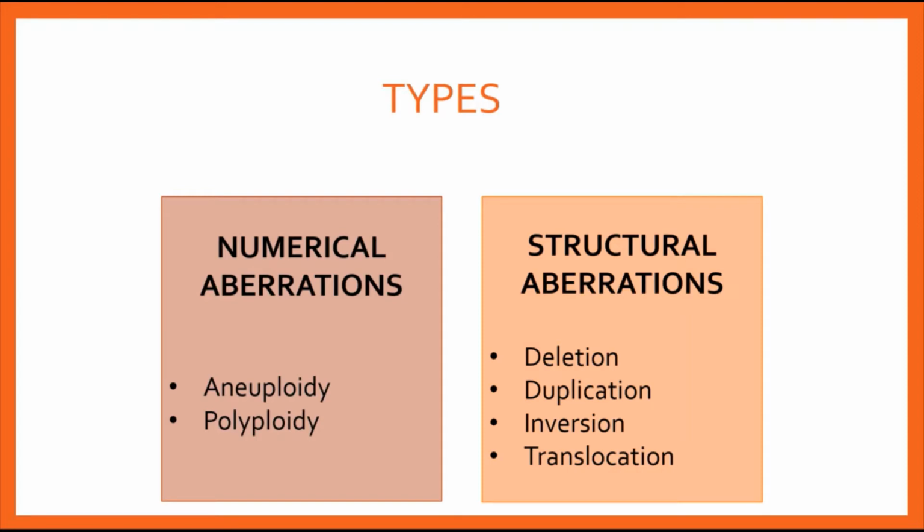Now, there are two main types of chromosomal abnormalities which occur during meiosis and the fertilization process. These are numerical aberrations and structural aberrations. The numerical abnormalities are when a whole chromosome is either missing from or extra to a normal pair. And the structural abnormalities are when a part of an individual chromosome is missing, or there's an extra part of that chromosome, or it is switched to another chromosome, or it's turned upside down, the inversion process. So we'll be discussing it in detail.